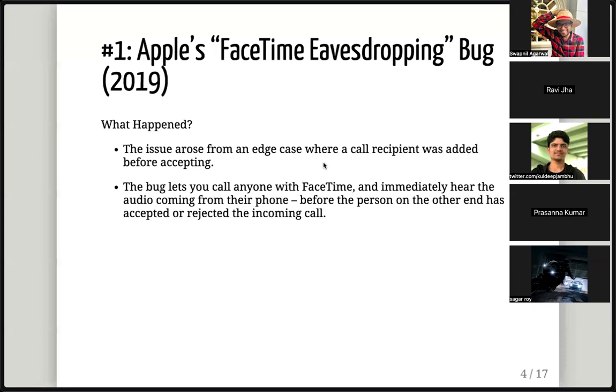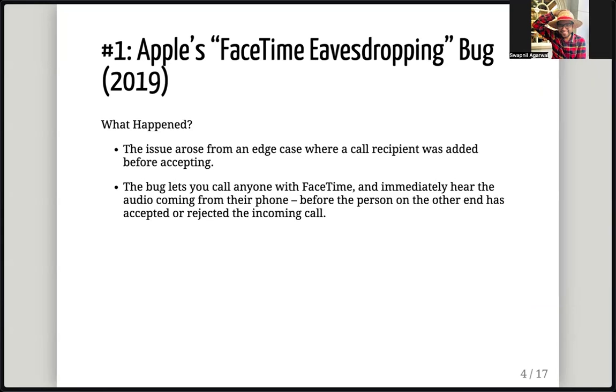So here is the first disaster, which is Apple's FaceTime eavesdropping bug. This happened in 2019, and this was sort of an edge case handling bug. The edge case, which was not handled correctly, was that a call recipient was added before accepting.